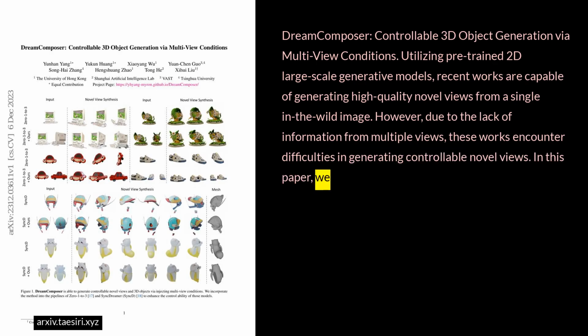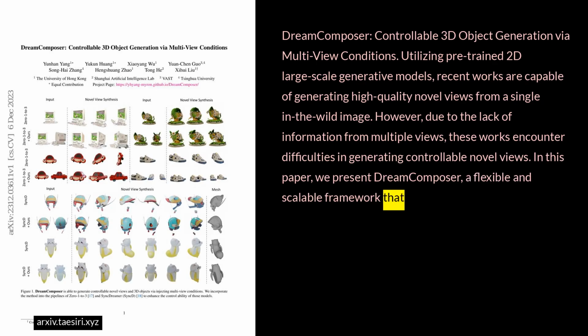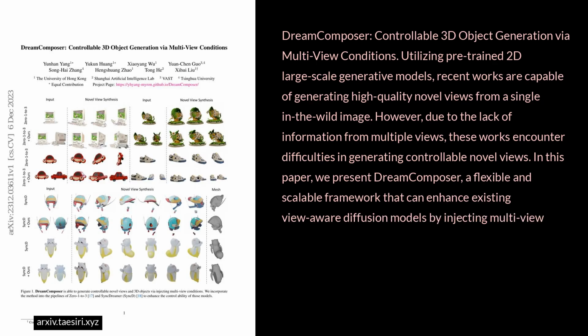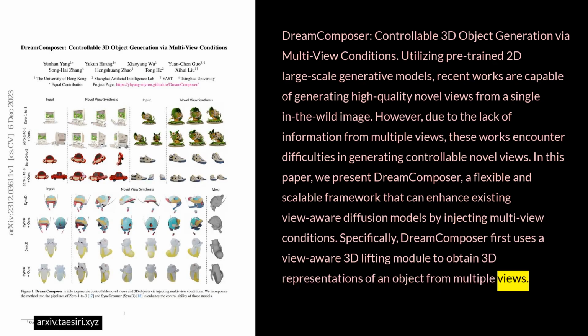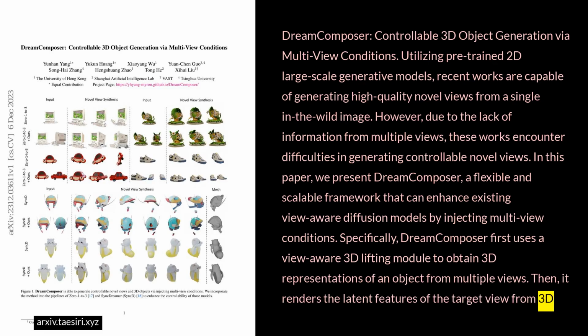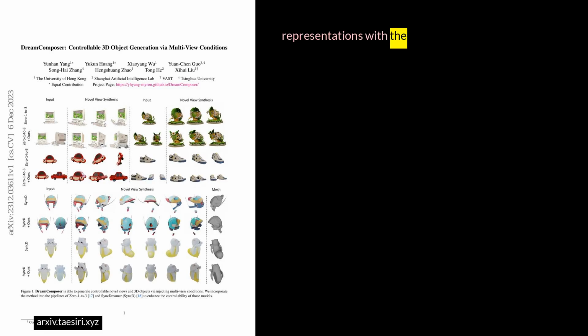In this paper, we present DreamComposer, a flexible and scalable framework that can enhance existing view-aware diffusion models by injecting multi-view conditions. Specifically, DreamComposer first uses a view-aware 3D lifting module to obtain 3D representations of an object from multiple views. Then it renders the latent features of the target view from 3D representations with the multi-view feature fusion module.